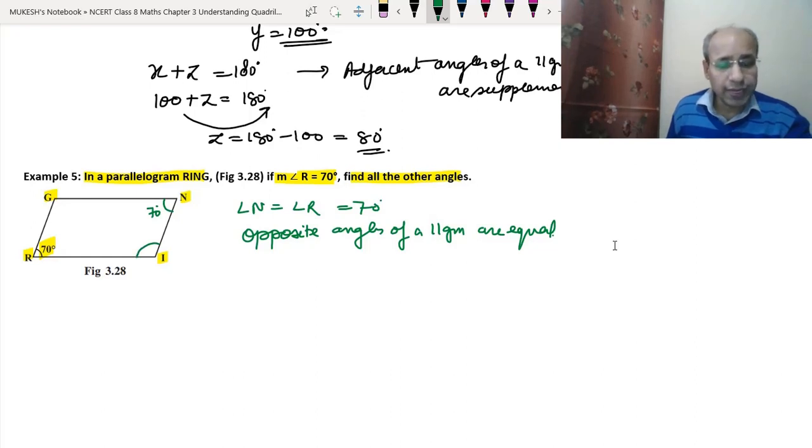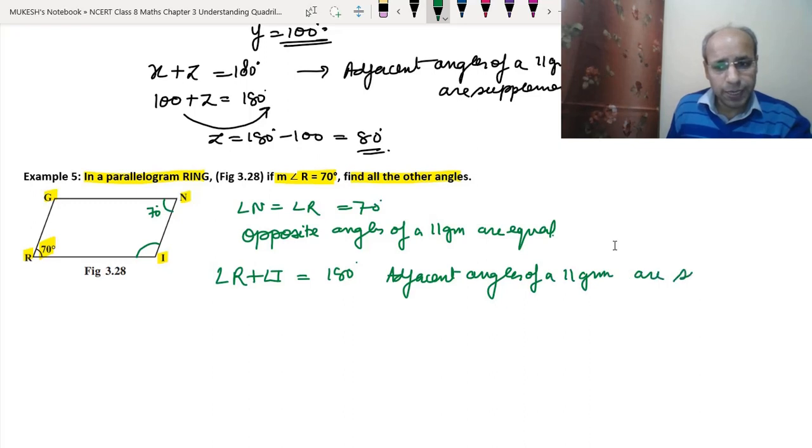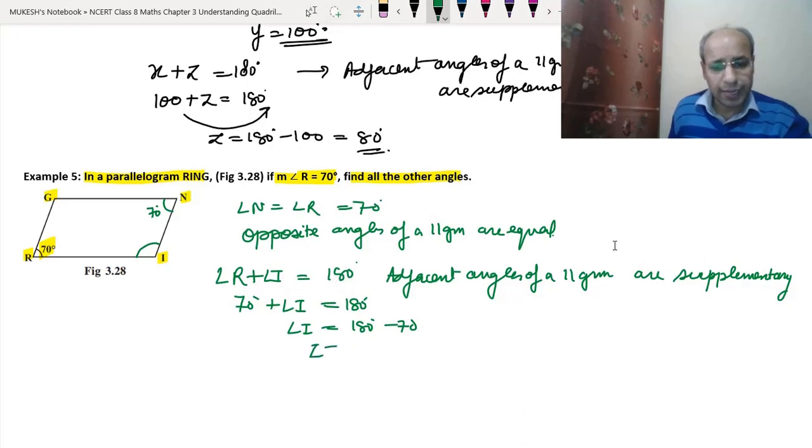Angle R plus angle I will be equal to 180 degrees, the same principle, that adjacent angles of a parallelogram are supplementary. R is given as 70 degrees, angle I we need to find, and 180 degrees. So angle I will be equal to 180 degrees minus 70 degrees, taking that 70 to the other side. So angle I becomes 110 degrees.